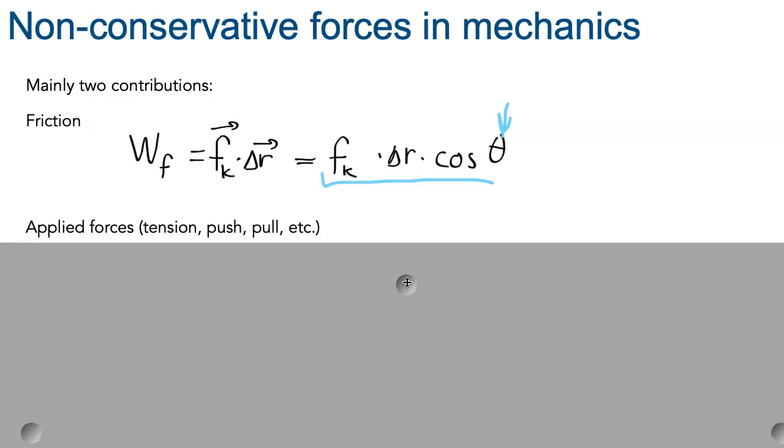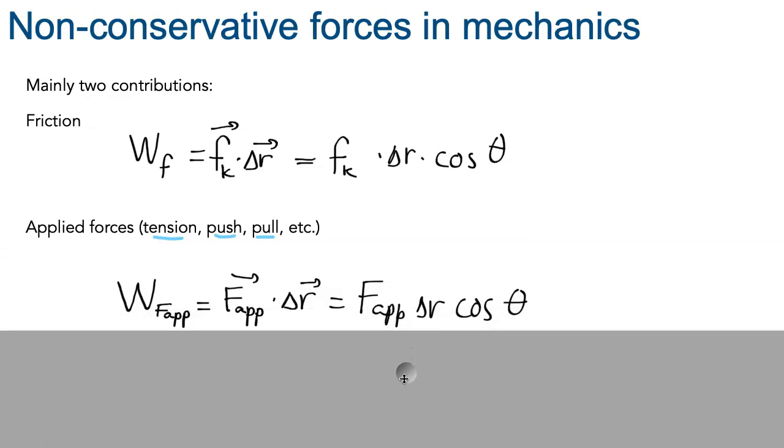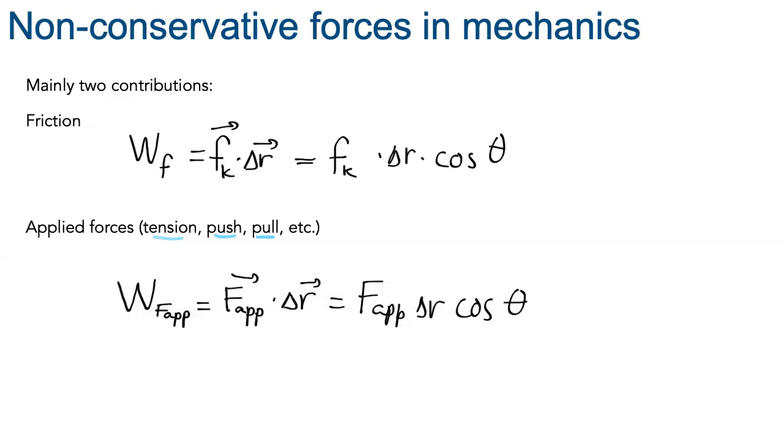And the other quantity is usually coming from the applied force. This will include tension, push, pull, all of these external forces that we apply on the system. And to calculate the energy, or the transfer of energy, the work that is done by these, we'll do the same thing, F applied, scalar product with the displacement.